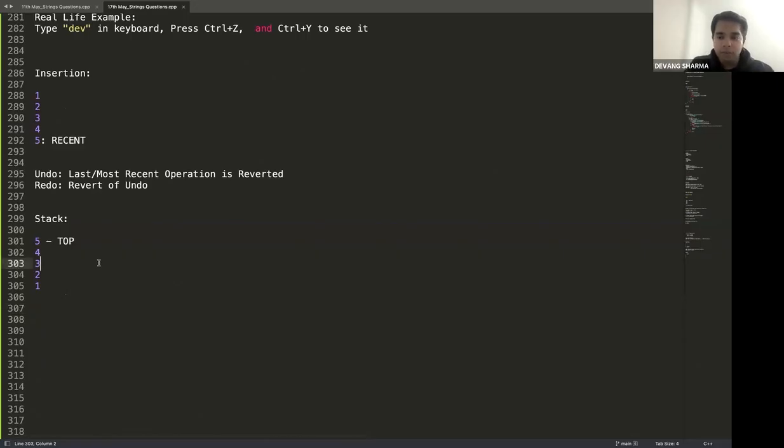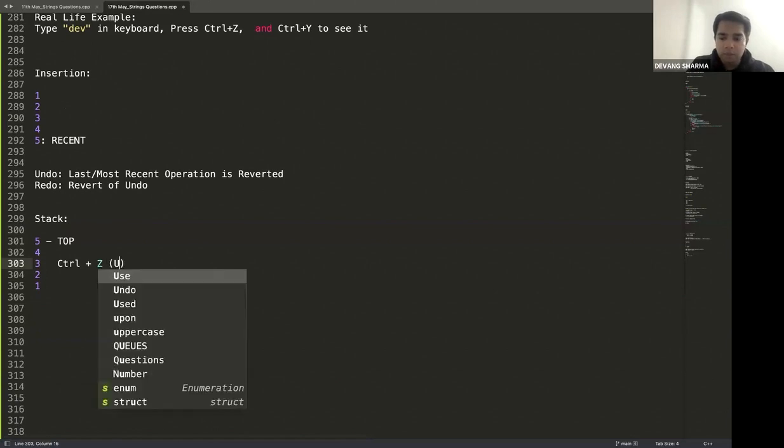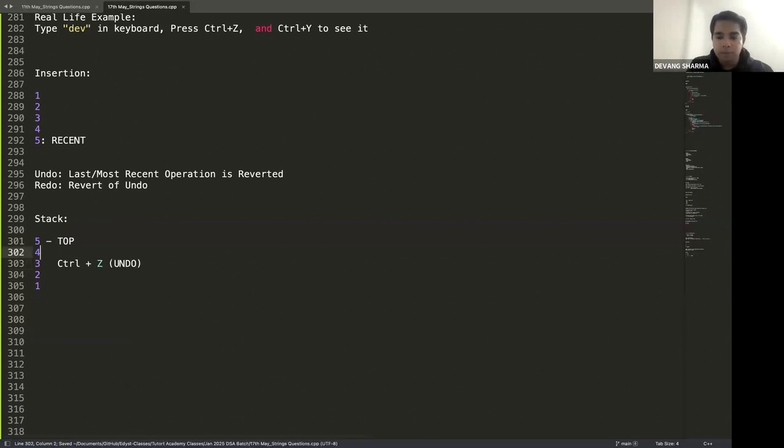So if at this moment I press Control plus Z, basically undo, what is going to happen now? Correct. 5 will be removed.